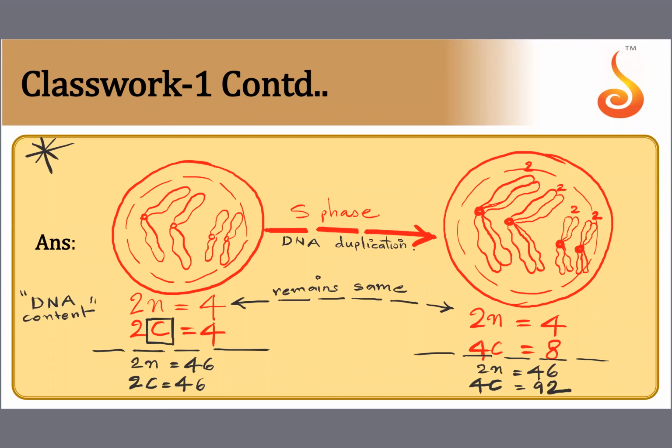Okay, so two major concepts. What happens to the chromosome during S phase? See, a lot of questions will also be based on in which phase the chromosome has one chromatid, in which phase it has two chromatids. So before S phase, as you can see, there is only one chromatid. Even during cell division also, there will be questions like that. So you have to be thorough with the phases.